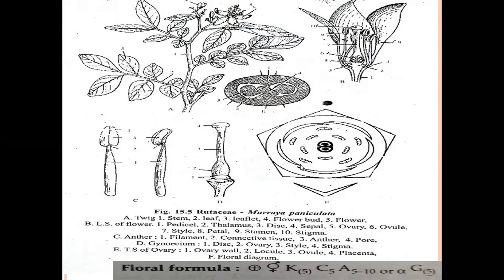And the remaining one petal has one end inside and one end outside. This type of arrangement is called quincuncial aestivation.